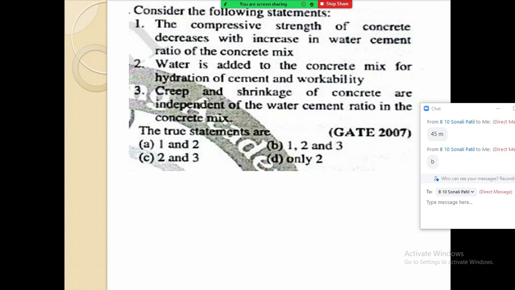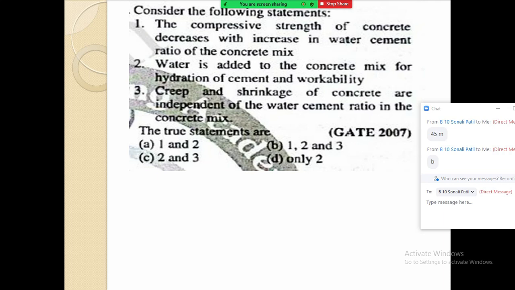Second thing is that water is added to concrete mix for hydration of cement and workability. This is also true. To enhance the workability of the concrete, and also you know that when the cement gets mixed and the concrete is prepared, there will be heat of hydration which is evolved from that. So to control that also water is added. These are the two reasons which are also correct.